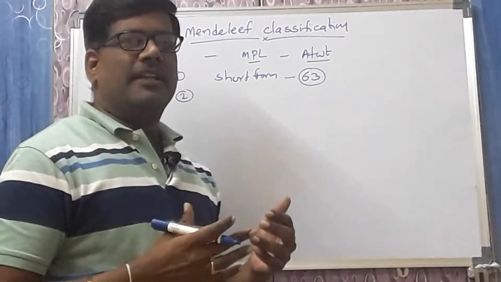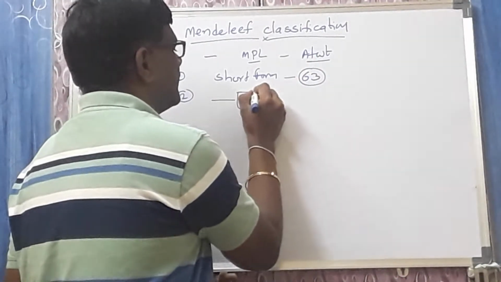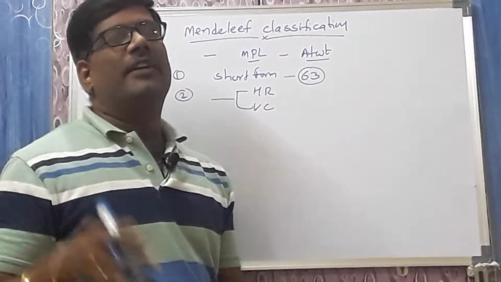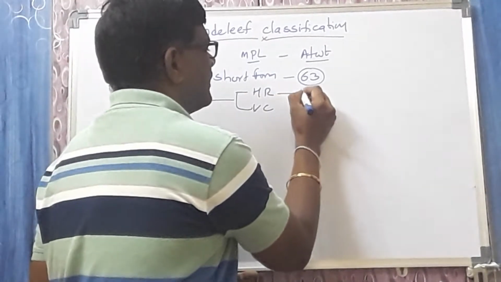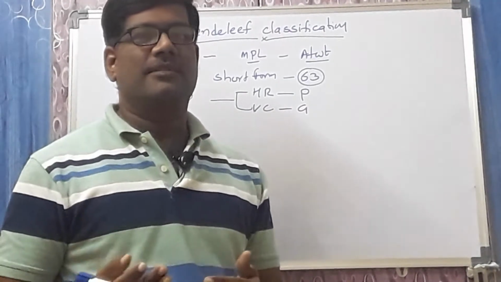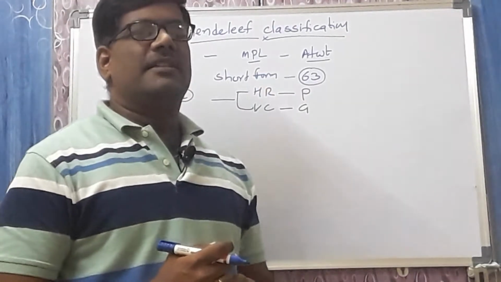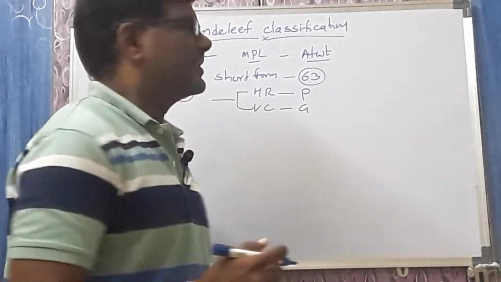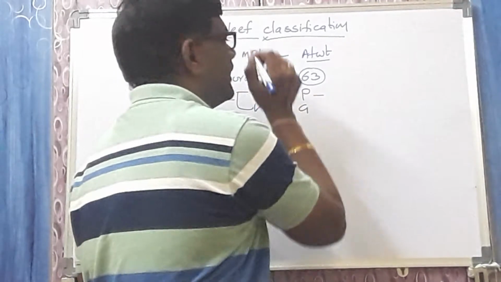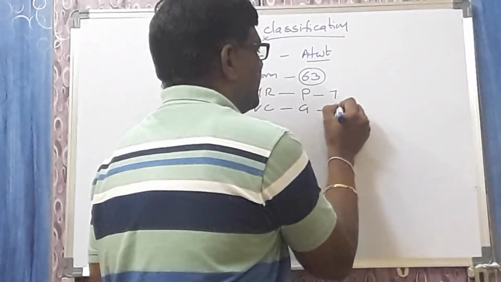Number two, he arranged the elements in the increasing order of their atomic weights by taking horizontal rows as well as vertical columns. Horizontal rows are called periods and vertical columns are called groups. So by taking periods and groups, he first constructed the periodic table, the short form, consisting of 63 elements. How many periods and how many groups do we have? Mendeleev's periodic table consists of 7 periods and 9 groups.